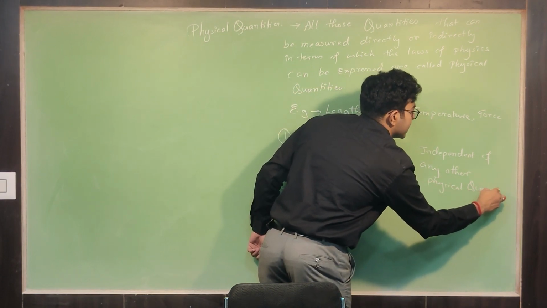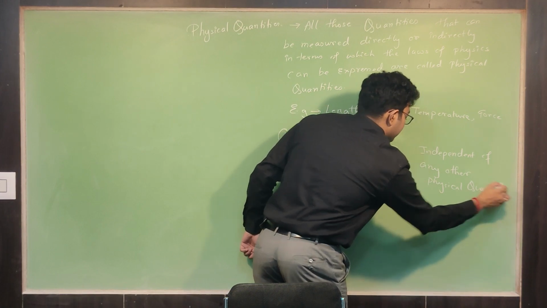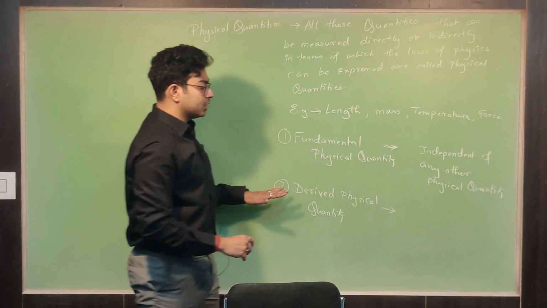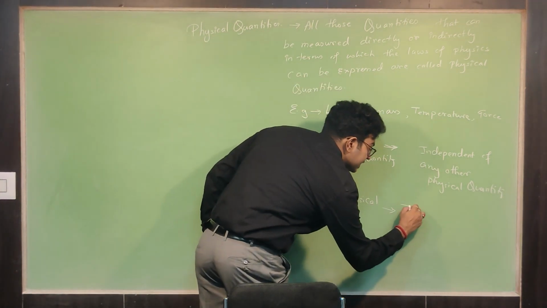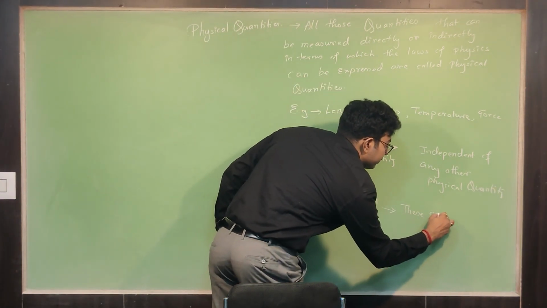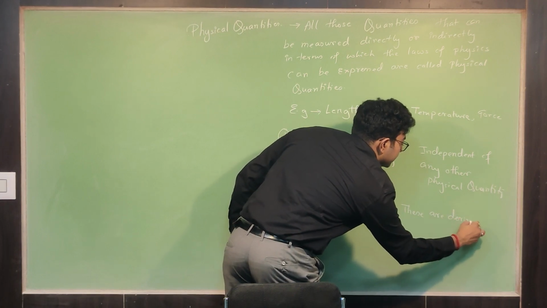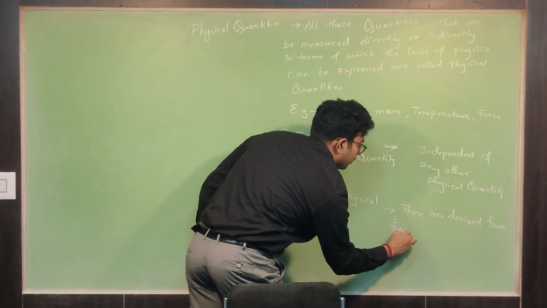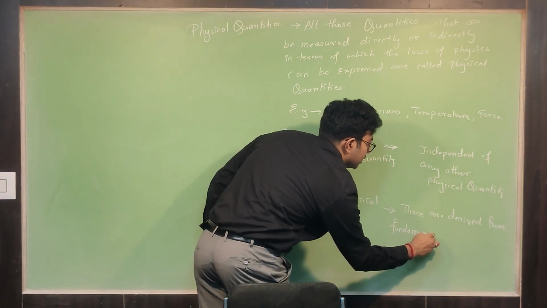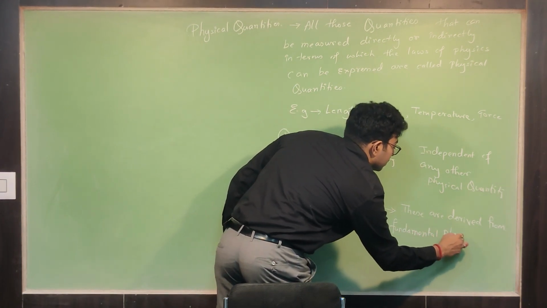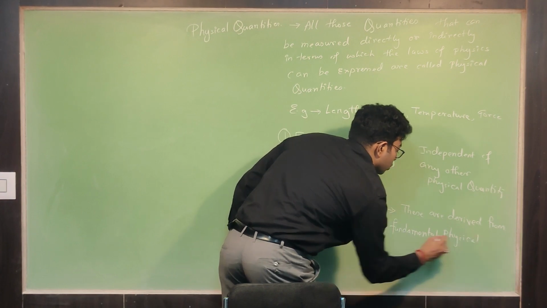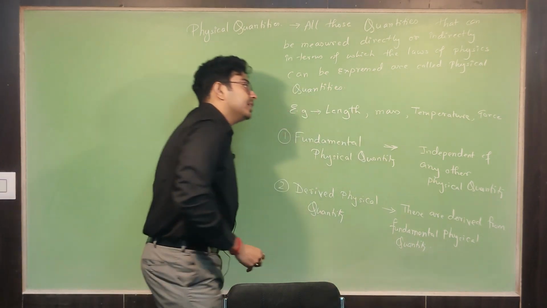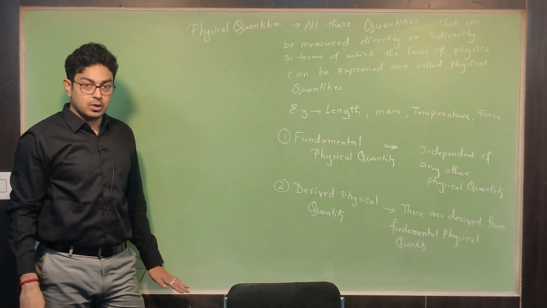I'm going to give you the example, don't worry. And what is a derived physical quantity? Derived physical quantities are derived from fundamental physical quantities.